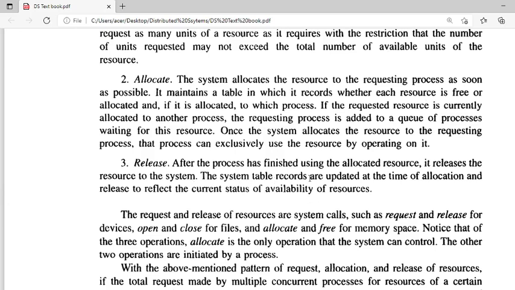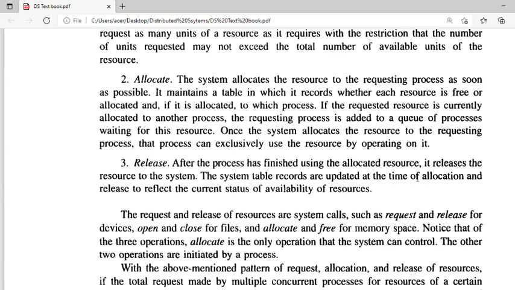See here, the system table records are updated at the time of allocation and release, both events.